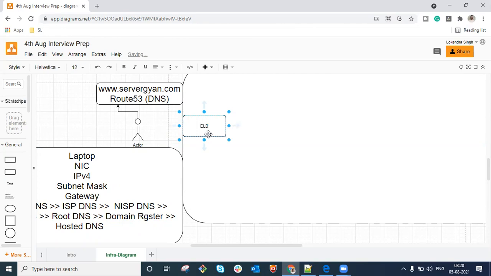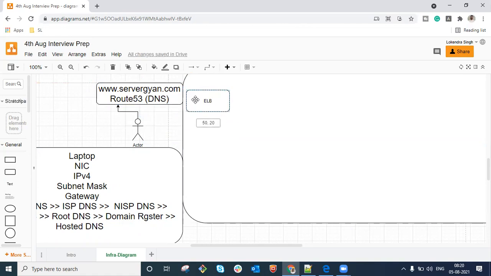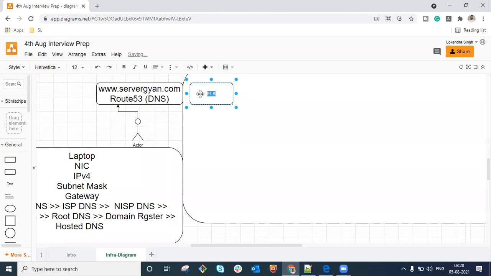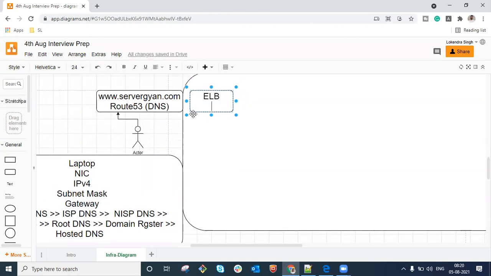We have ELB. Now there could be a question: what IP address are you going to point against your domain name server? So guys, keep this in mind. Rather than pointing a particular IP address, what we configure here is the ELB alias, the ELB DNS name. So rather than configuring an IP address against my website, as a record we configure an alias record, right?